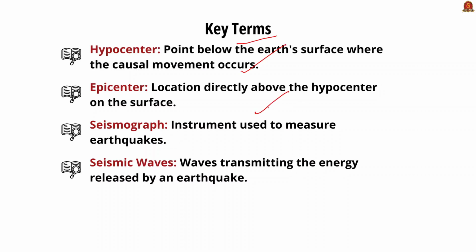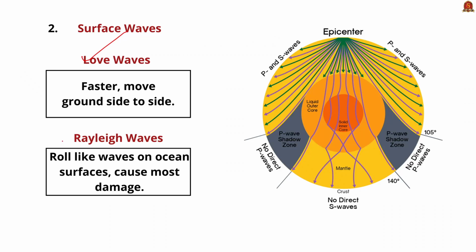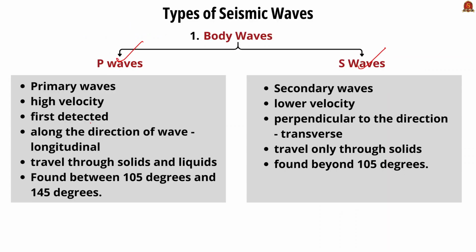Then the second one is epicenter. It is the location directly above the focus on the surface of the earth. These two are very important terms that you might get confused. Also, there are two different types of seismic waves, which include body waves and surface waves. Body waves have two classifications, P waves and S waves, and the surface waves have two classifications, Love and Rayleigh waves. So let us briefly see about them one by one.